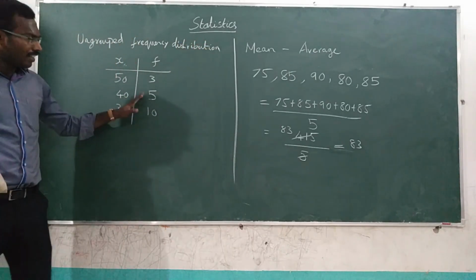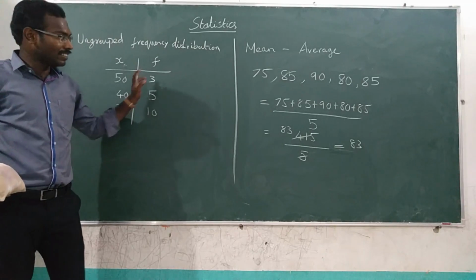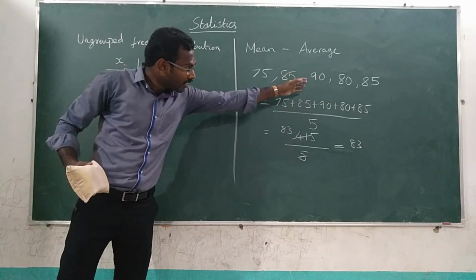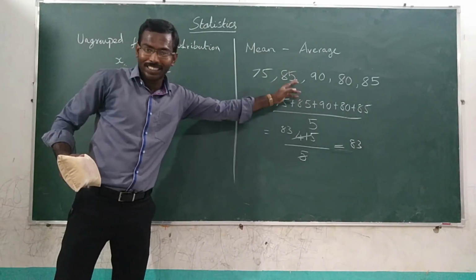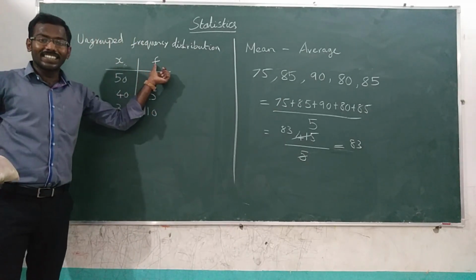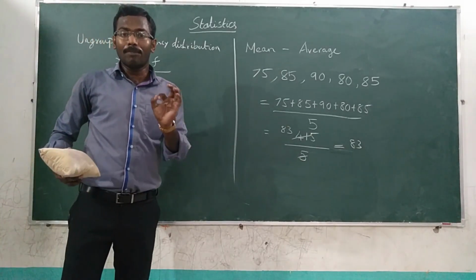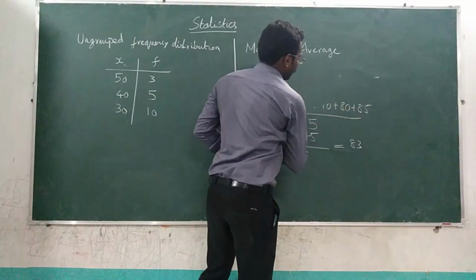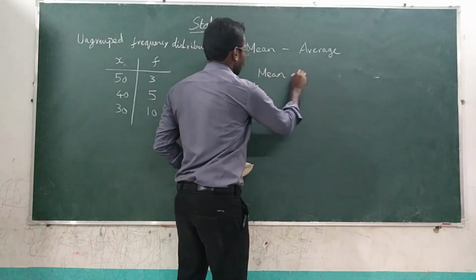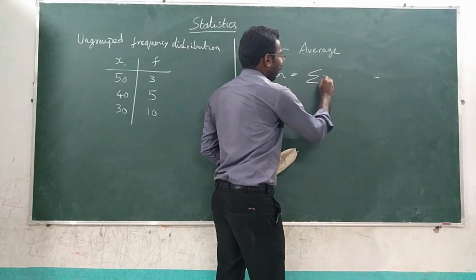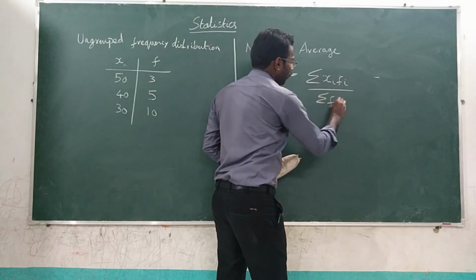Now, this is somewhat different when compared to the previous one. So it needs a different formula because it does not contain any frequency value, isn't it? Is there any frequency value? No. But here you see, there's a term called frequency. So for frequency distribution, a separate formula is there. That formula is given as mean is equal to summation of xi into fi divided by summation of fi.